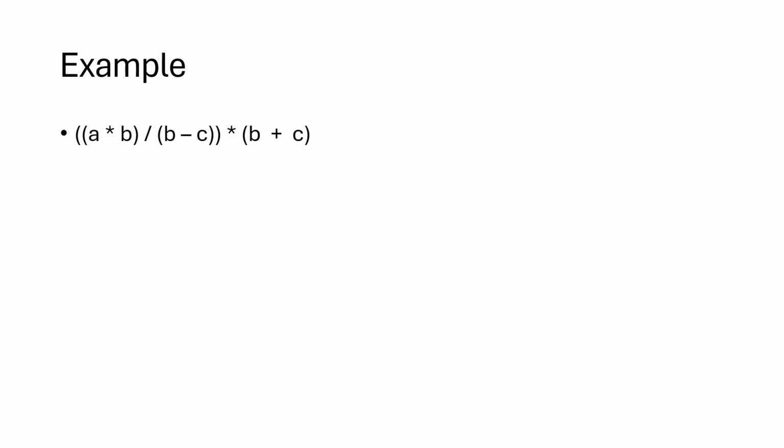So again, we need to first recognize what's the top level operation here, which is this multiplication. So we put the multiplication on the top, and then it has a left and right. So on the left we have this entire thing, and on the right we have b plus c, which is simpler. So let's go to the right. So b plus c, the operation is plus. On the left it has b, and on the right it has c.